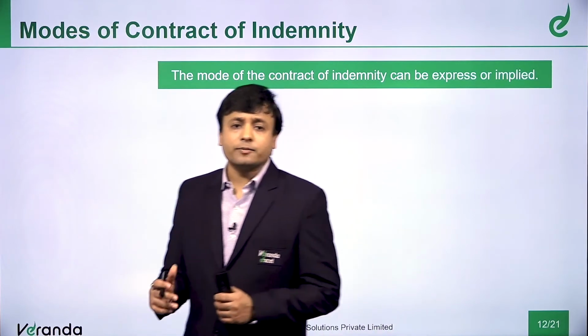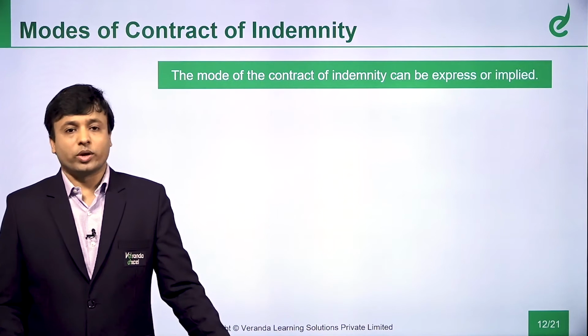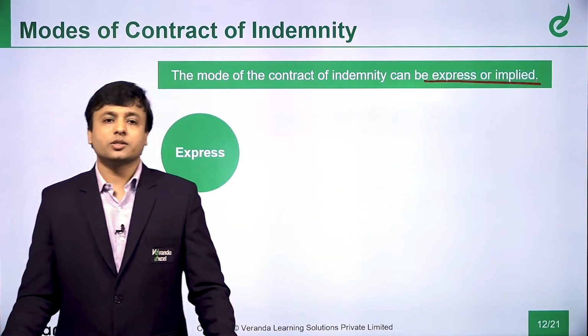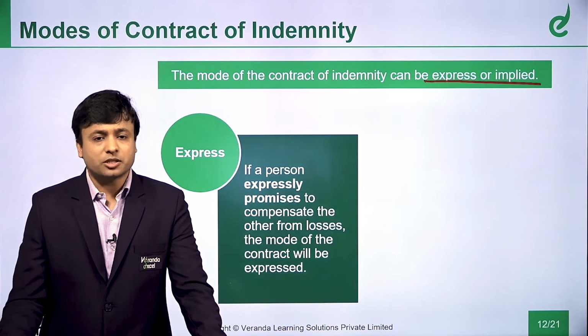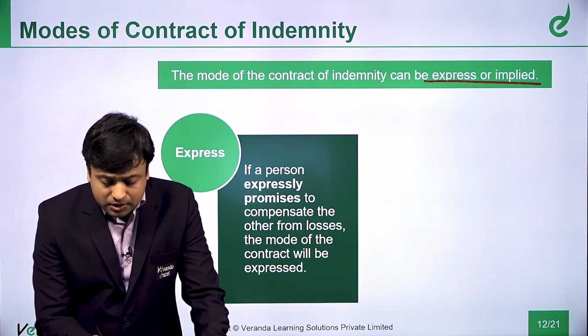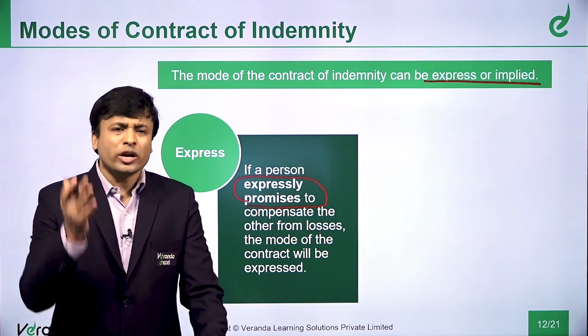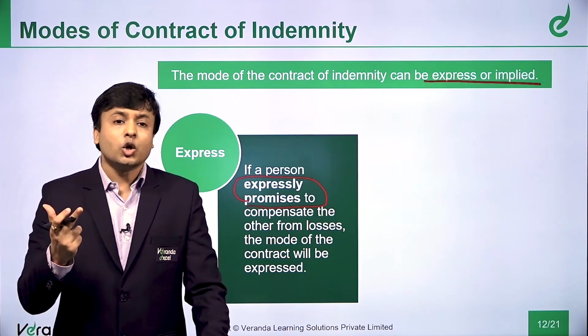The Act envisages two ways. One is express and another one is implied. So again, it is very simple. We will see what is express. Express means if a person expressly promises to compensate, it is express, no need to think, no need to analyze.